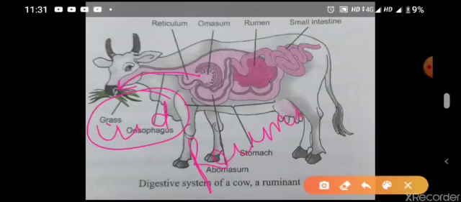But that food, which is breaking down in the omasum, has some amount of water.